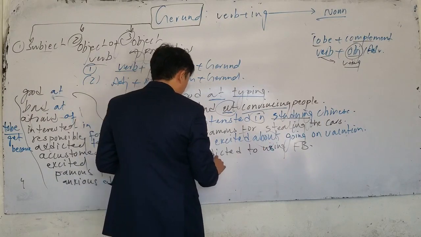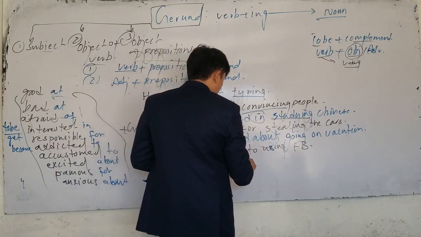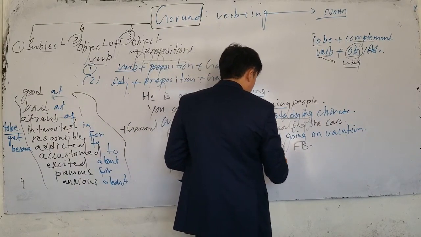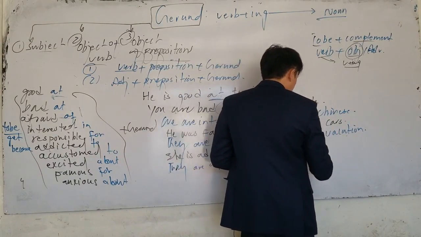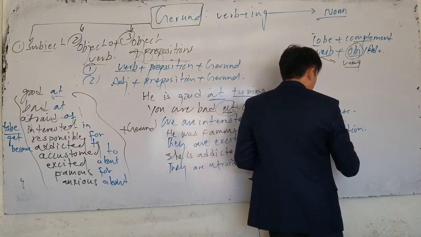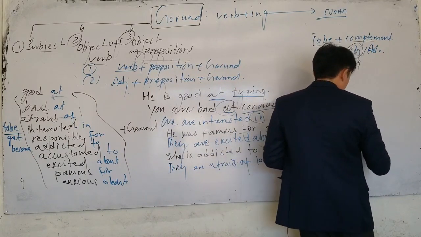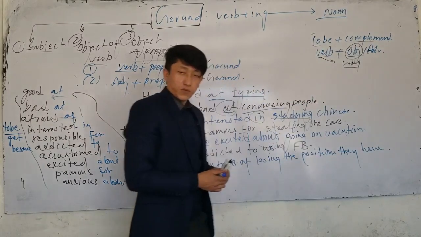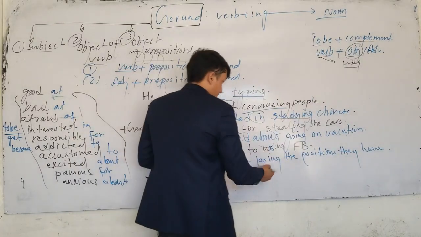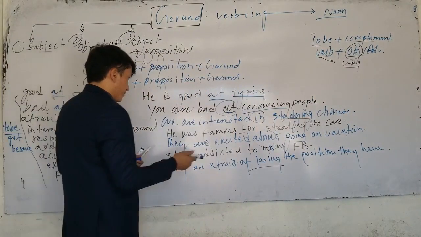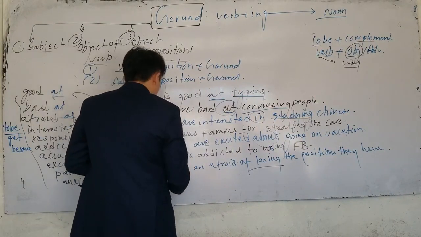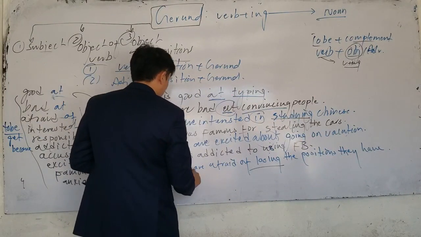Or they are afraid of what? They are afraid of losing the positions they have. Which one is gerund here? Losing. Afraid of losing. Now the next one, we have many more. For example, he was responsible.